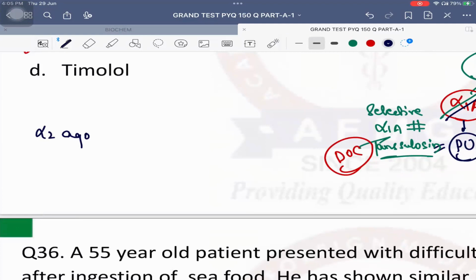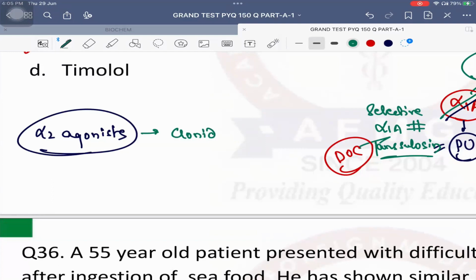Alpha 2 receptors are present on the presynaptic terminal. They act as brakes on the sympathetic system itself. Therefore, they are known to decrease blood pressure. Very good. Alpha 2 agonists are drugs like clonidine, and the second drug, alpha methyldopa. Clonidine and alpha methyldopa both are used for hypertension in pregnancy.